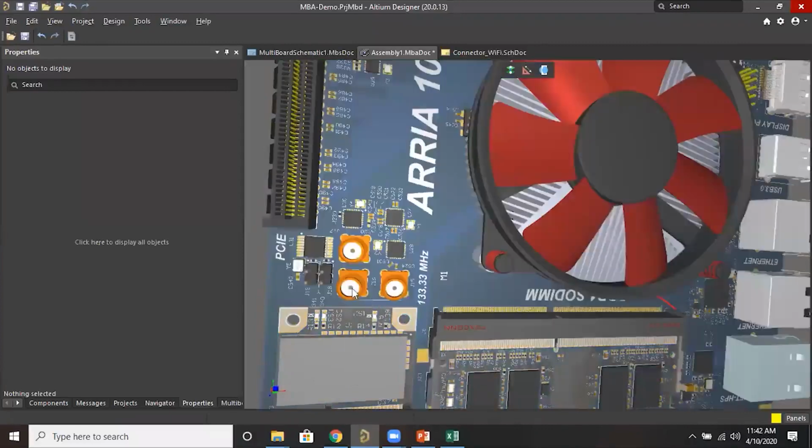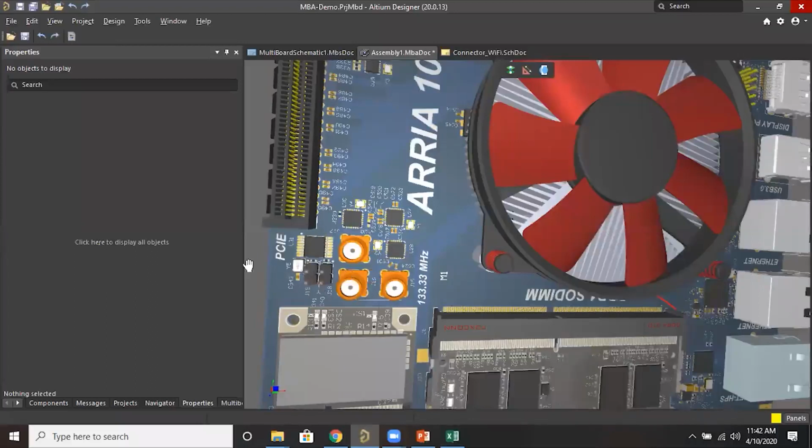Okay, edit selected part. I have selected this part, so I am able to move these connectors. Only the 3D body we are moving, and after that in the PCB, it will get updated. Okay, this is the PCB.